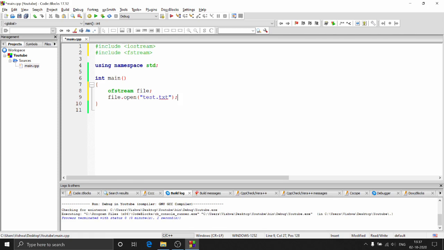Well, this file doesn't exist. I'll explain in a moment what this does. But basically, for now, you can say that this file doesn't exist on my computer. It will be created by this ofstream class.